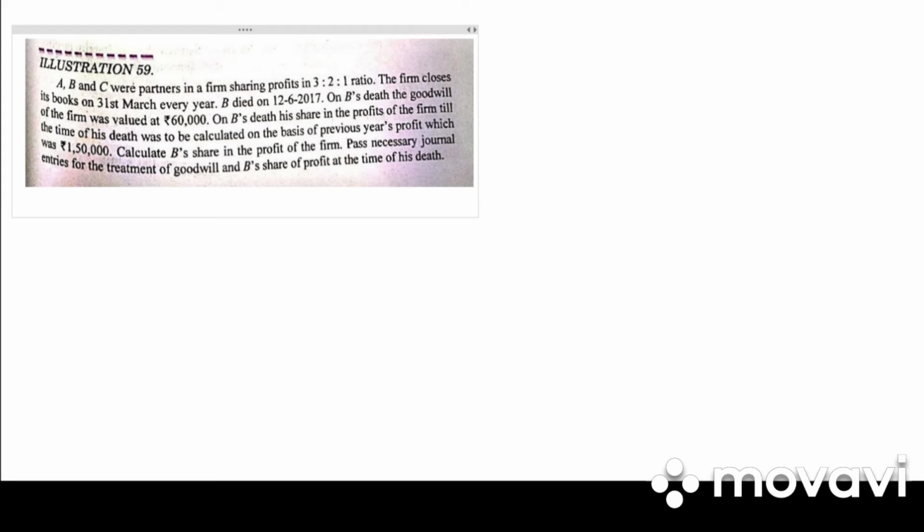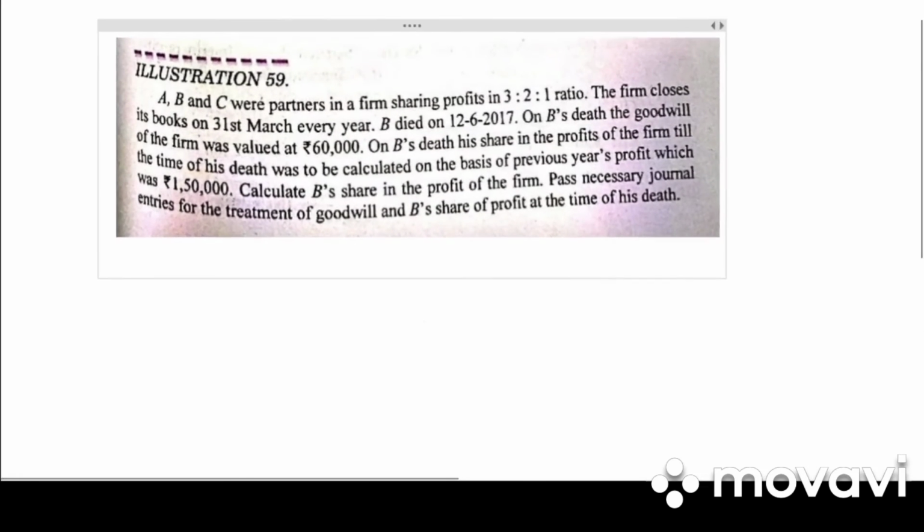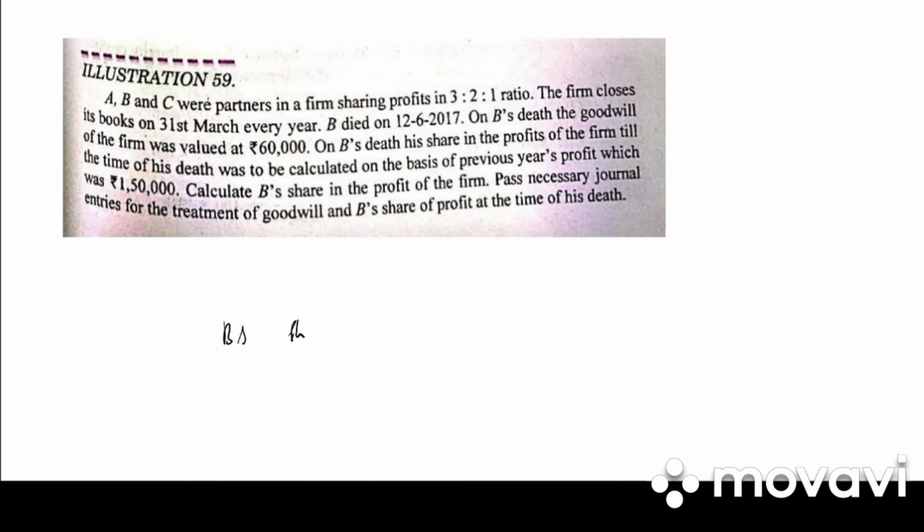B died on 12/6/2017. On B's death, the goodwill of the firm is 60,000. On B's death, his share of profit of the firm till the date of death was calculated on the basis of previous year's profit, which was 1,50,000. Calculate B's share in the profit of the firm, pass necessary journal entry. So first we need to calculate B's share of goodwill. How much is it? Total goodwill of the firm is 60,000, and what is the share of B? It is 2 by 6. So we get 20,000.